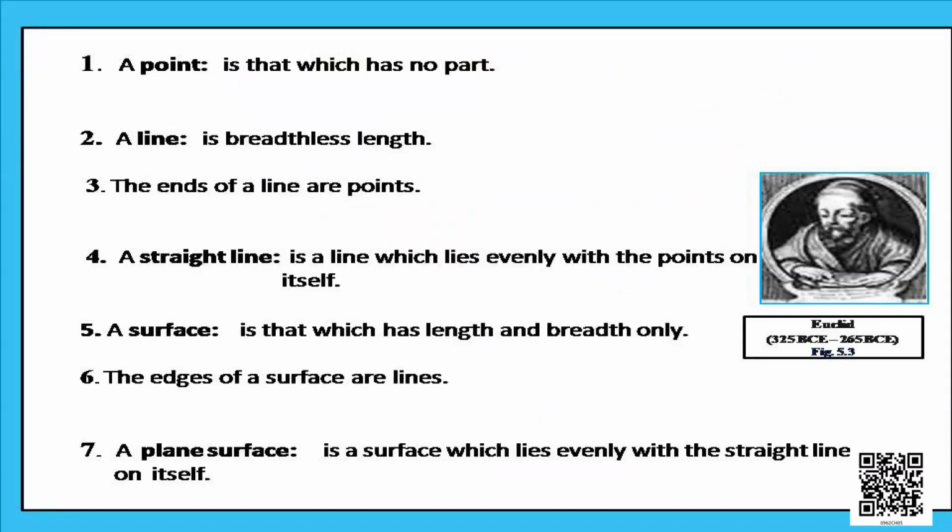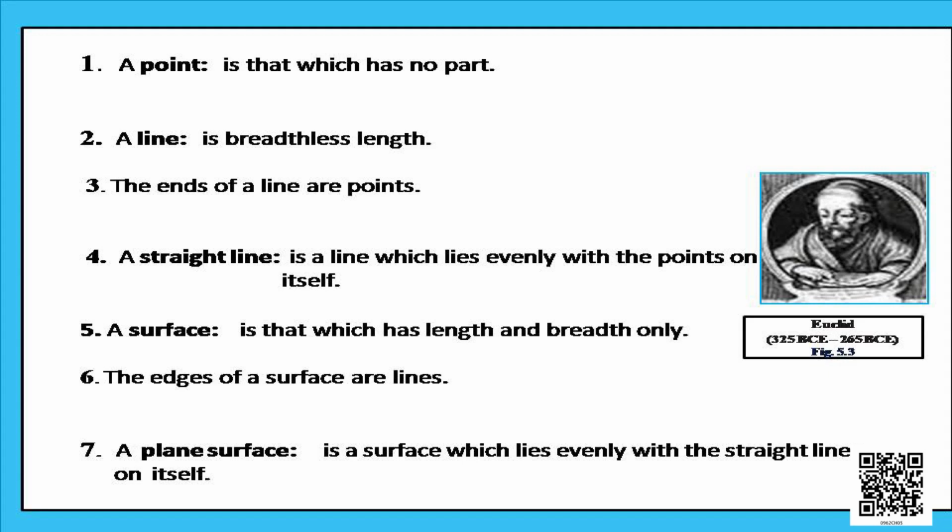Now Euclid began his exposition by listing 23 definitions in book 1 of the Elements. A few of them are given in your book. Let us discuss all of them. The first point says that a point is that which has no part. Exactly. It has no part.